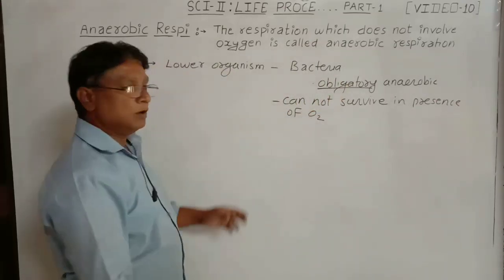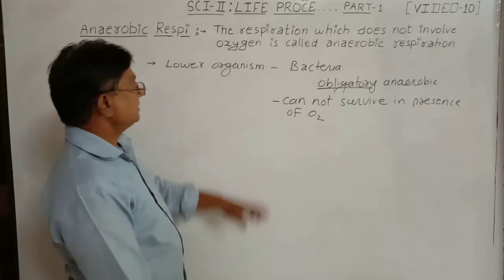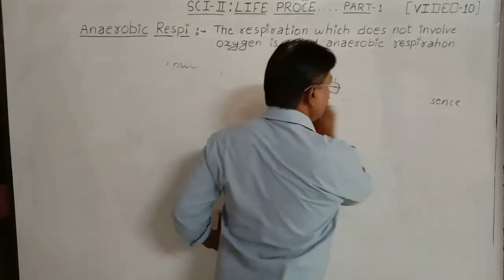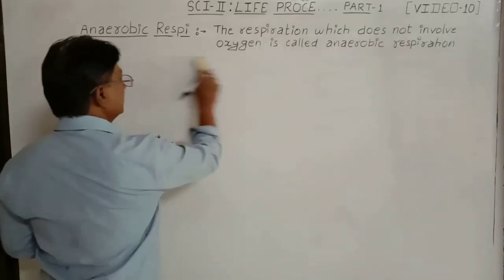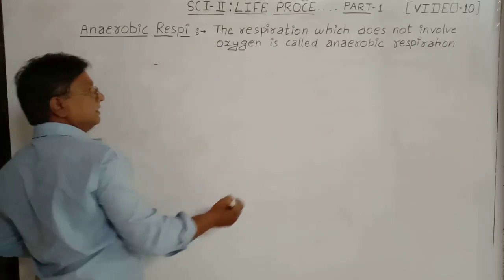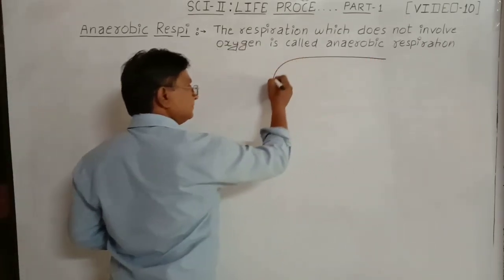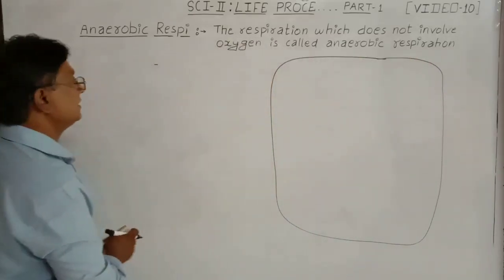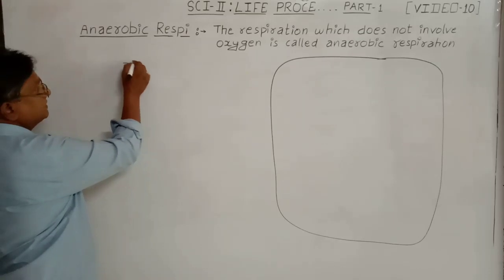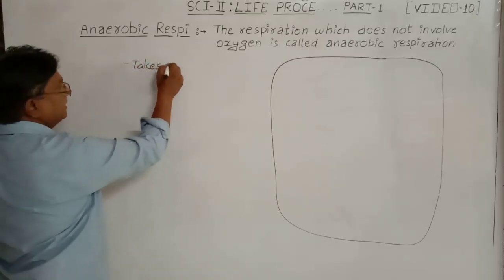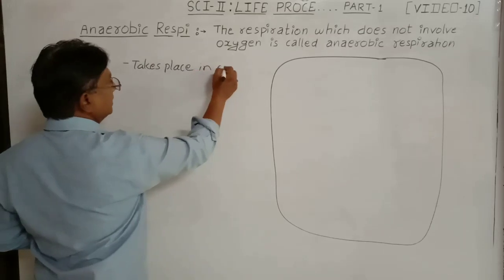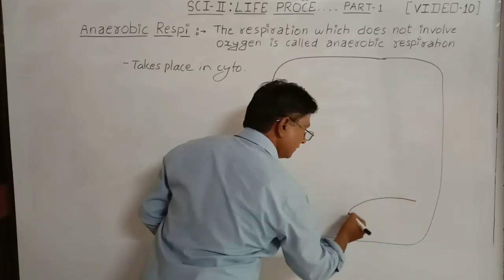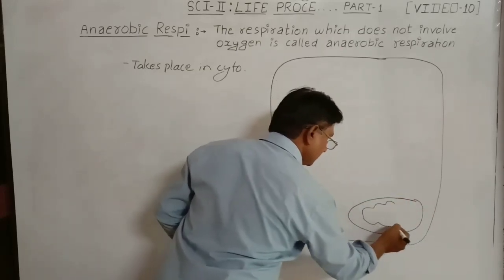Right? So how do they obtain energy for life processes? They are undergoing anaerobic respiration. Let us take the details of anaerobic respiration. Suppose this is a cell and anaerobic respiration is taking place. It takes place in cytoplasm, only in cytoplasm. This is the mitochondria.